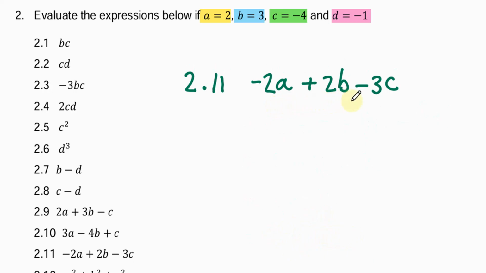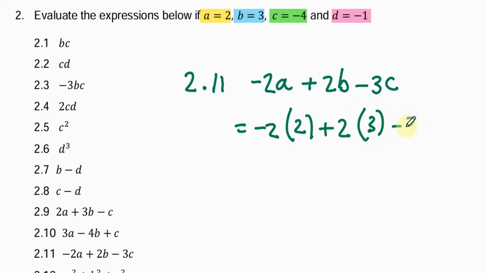We plug in the values of a, b, and c. So negative 2 times a plus 2 times b minus 3 times c. We have negative 2 times positive 2. A negative times a positive is a negative. So negative 4.